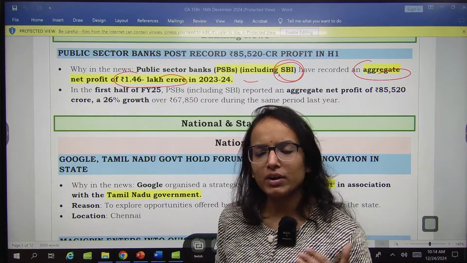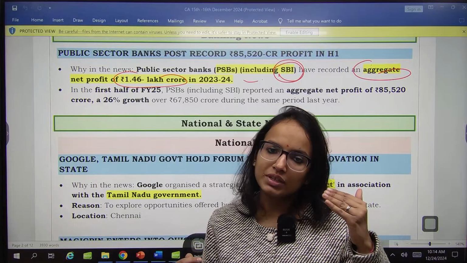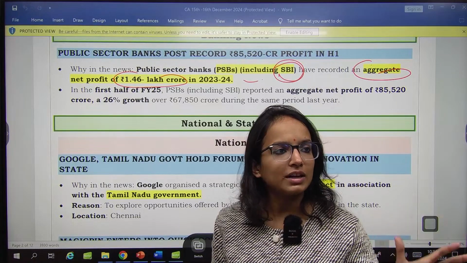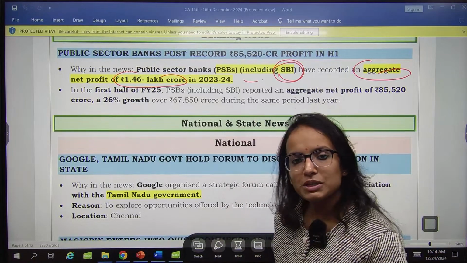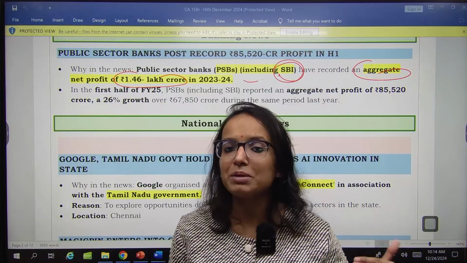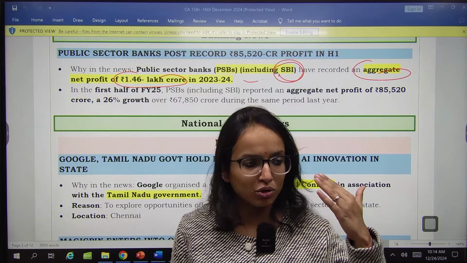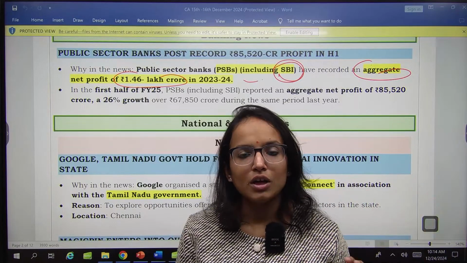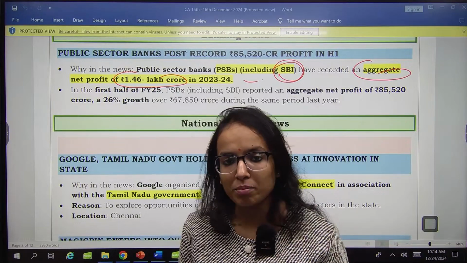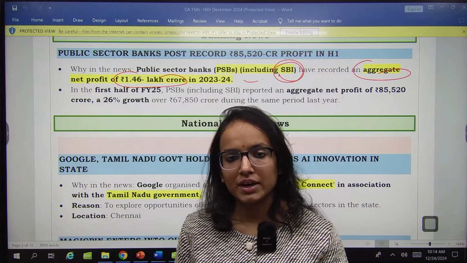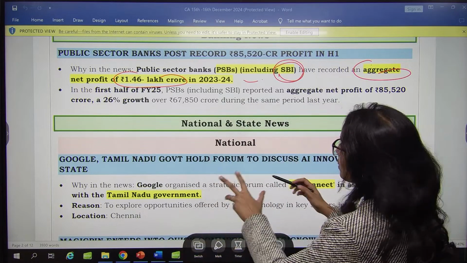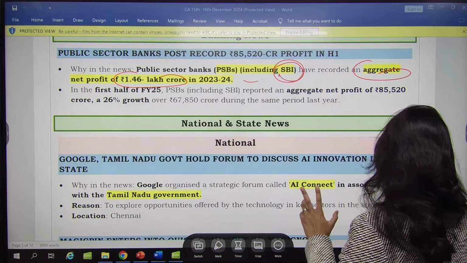Now what is net profit? Whatever your profit is and when you deduct your expenses out of it, right? So what remains with you, final, is the net profit. PSBs particularly are performing well. In the previous current affairs also, we have seen the profitability indicators of PSBs. They are performing on all these indicators. They are performing well. So please remember, since PSBs are showing very good performance, they are important, right? So those data we have covered in the previous CA also. Please remember them. 1.46 lakh crore, remember. This much only is relevant.